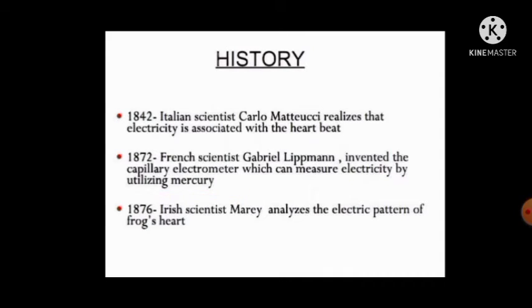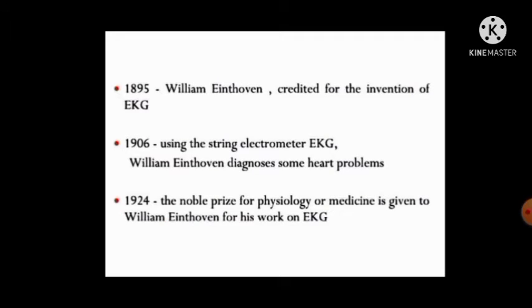In 1876, Irish scientist Mary analyzed the electrical pattern of a frog's heart. In 1895, William Einthoven, who is very important for ECG, is credited with the invention of EKG, also called ECG. In 1906, using the string electrometer EKG, William Einthoven diagnosed some heart problems.